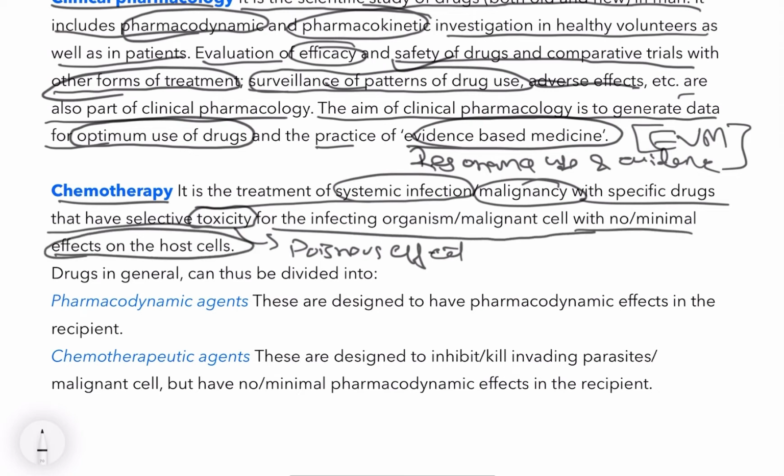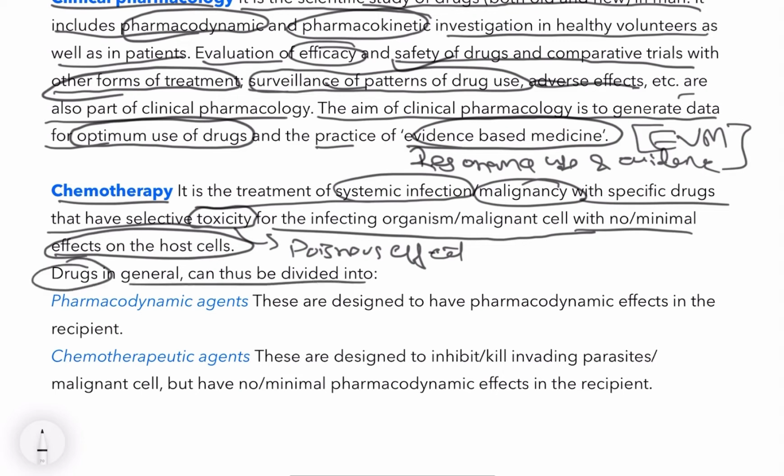So chemotherapy gives specific drugs with a poisonous effect to the infecting cells, to the tumors, where the host cell has no effect from it. Otherwise the host cell will also start being destroyed, because high toxicity can destroy any cell mechanism, or any cell system, or the entire body system.